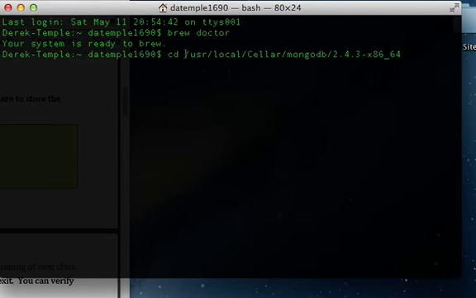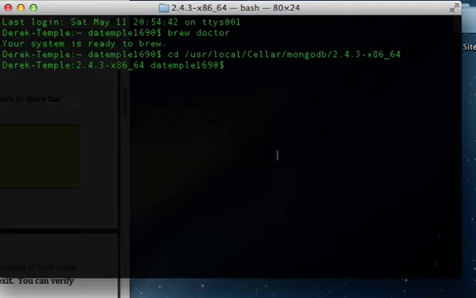All Homebrew applications will go by default into this location, /usr/local/Cellar. And then of course the application name is MongoDB, and this is the version number. So this is the path to our MongoDB, so we just do a cd to it and we're in the right directory.